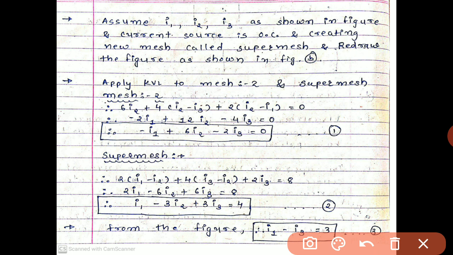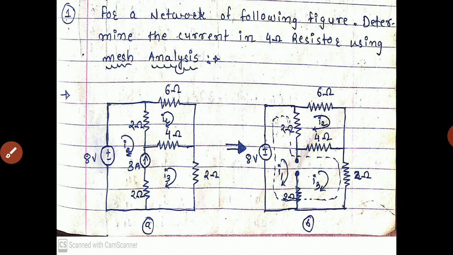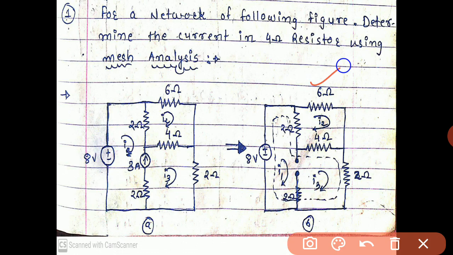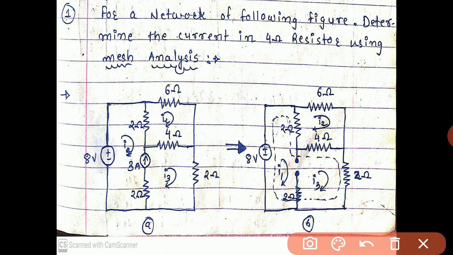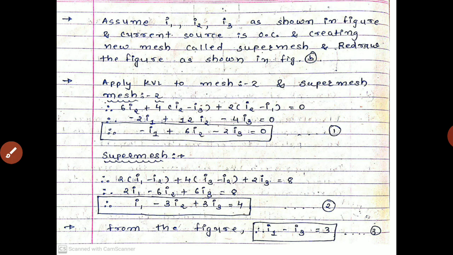Apply Kirchhoff's voltage law to mesh 2 and the super mesh. For mesh 2, the equation will be like this: the current flowing through the 6 ohm is I2, so 6I2, going clockwise, plus 4(I2 minus I3), plus 2(I2 minus I1), which is equal to 0.